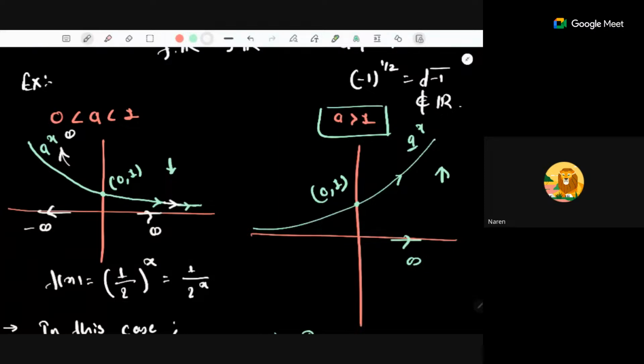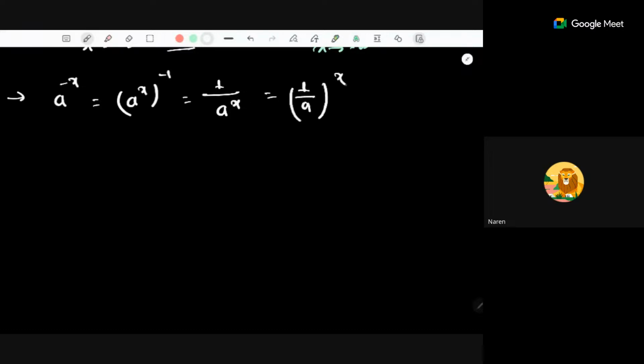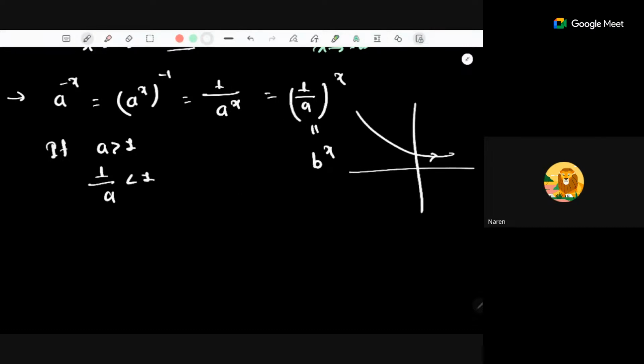what will be the y value? See, a to the power minus x can be written as a to the power x, the whole to the power minus 1, which is 1 by a to the power x. So this is the same as 1 by a, the whole power x. Now if you take a strictly greater than 1, then 1 by a becomes strictly less than 1. So this is some b to the power x, and this will change into the first case.